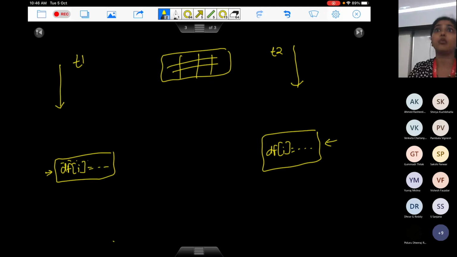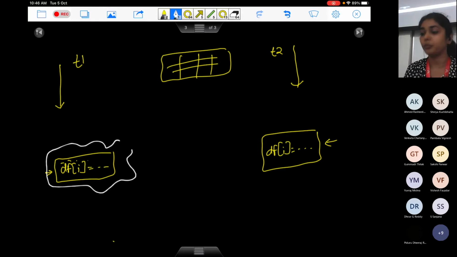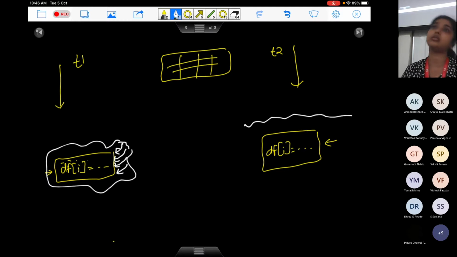So what is now a critical section? I want to ensure that whenever this thread is executing any of these instructions, there should be, I won't say no context switch. A context switch should happen, but during that time when T1 is actually executing any of these instructions, T2 should be stopped here. T2 should not proceed. In case T2 is executing any of these instructions, T1 should stop, T1 should not proceed.